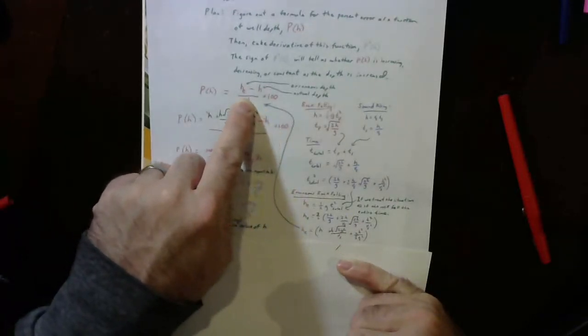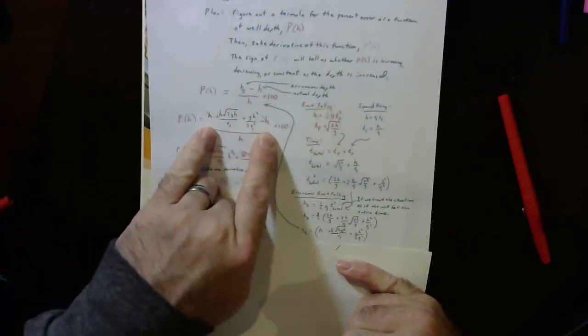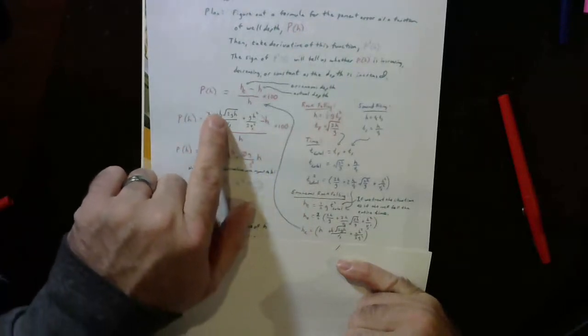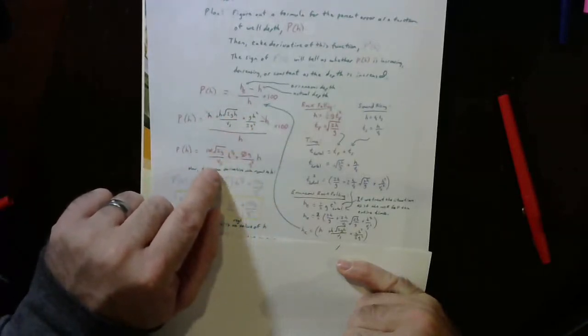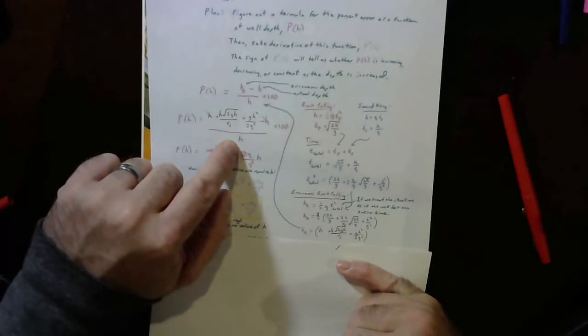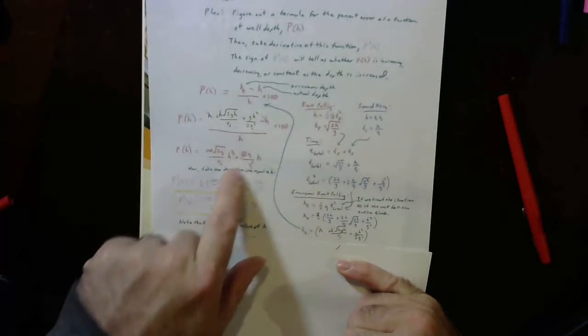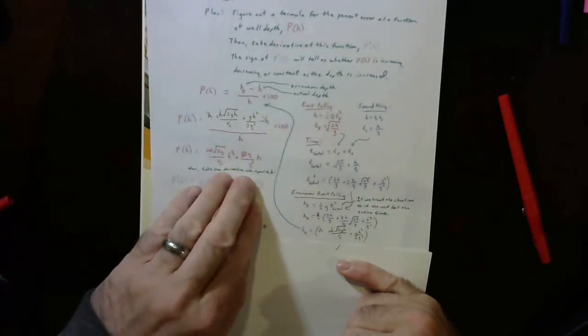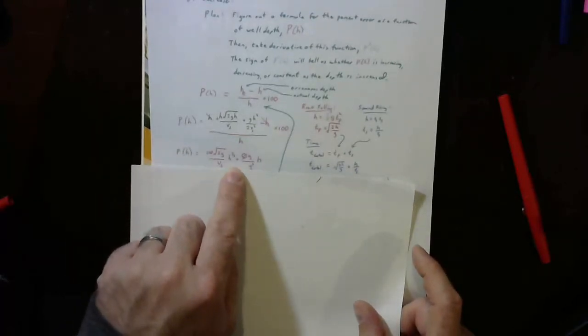Put that in here where it says h_e. So here it is set in there. Conveniently, that h and that h, those terms cancel each other out. Now, all I've got left in here is h and constants. I'm going to go ahead and divide by h, move that into each term, and take that times 100 and distribute that to both terms. And I get this pink line here. And now the only variable in here is h.